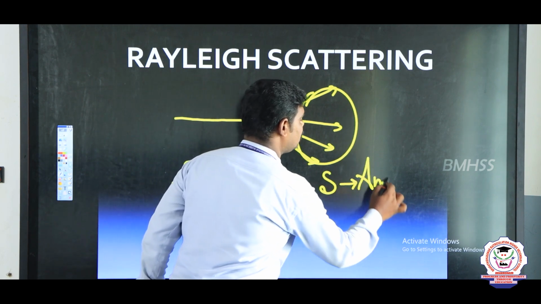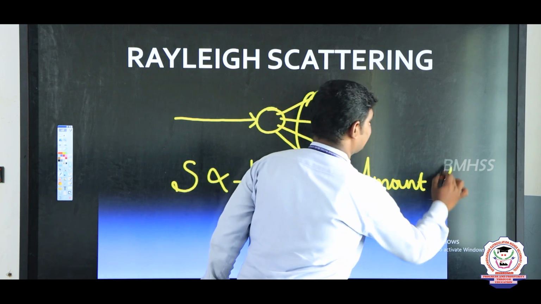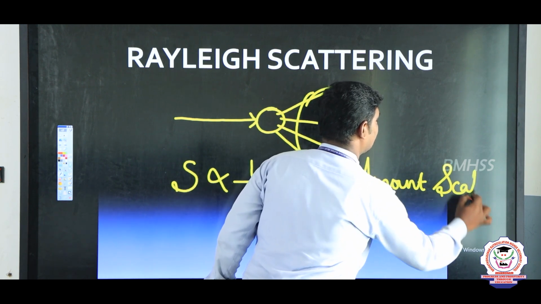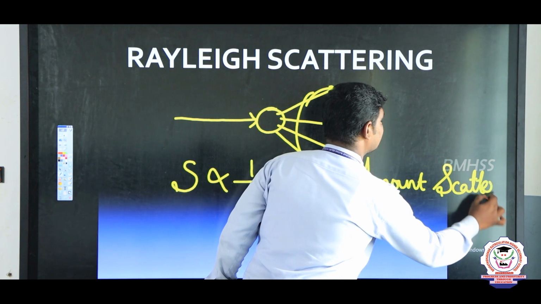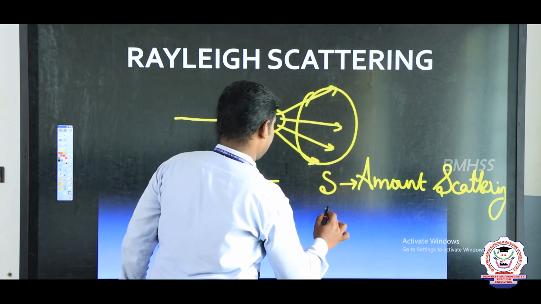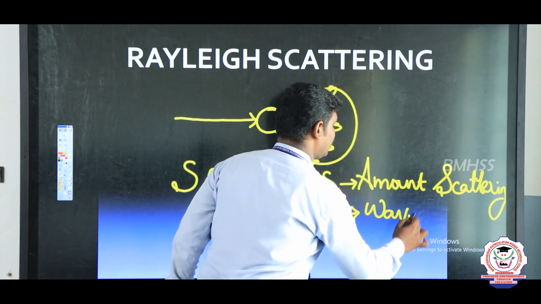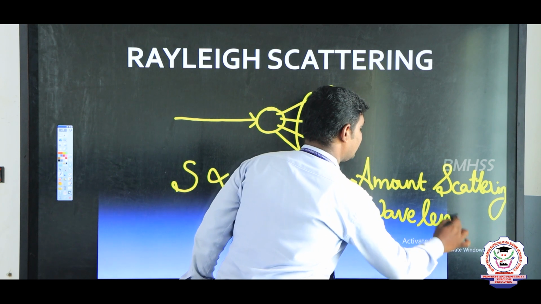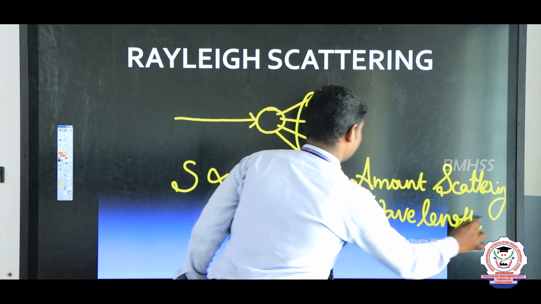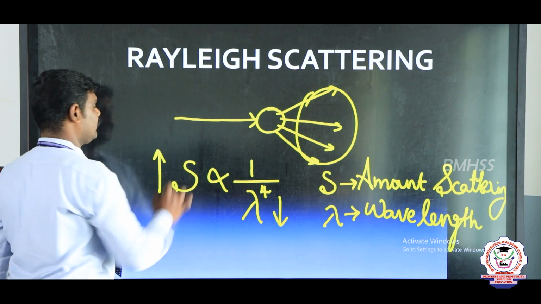S is the amount of scattering, and lambda is the wavelength. If the wavelength is low, the scattering power will be high.